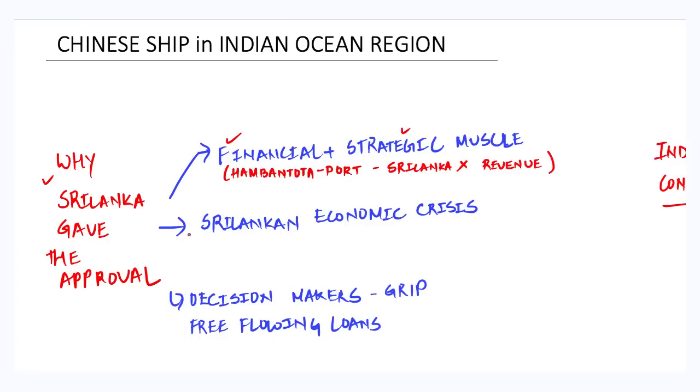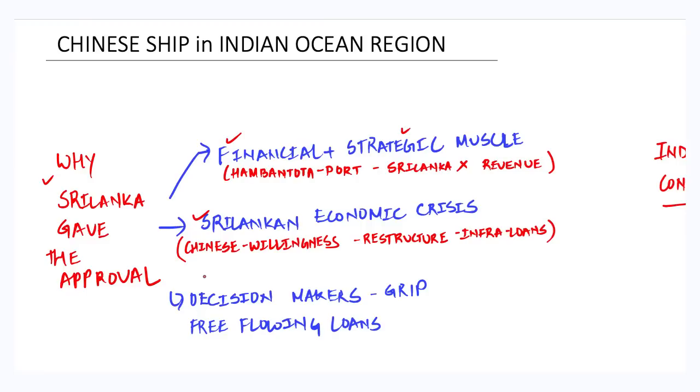The second reason behind why the Sri Lankan government has given the approval for docking of the Chinese ship is the present Sri Lankan economic crisis. Now, the present Sri Lankan economic crisis is the worst economic crisis that has hit Sri Lanka in recent times, and there is a willingness by the Chinese government to restructure infra loans that are given to Sri Lanka, which are necessary for Sri Lanka to reach a bailout package with the IMF. And this will require keeping China on board to come out of the economic crisis that is present.